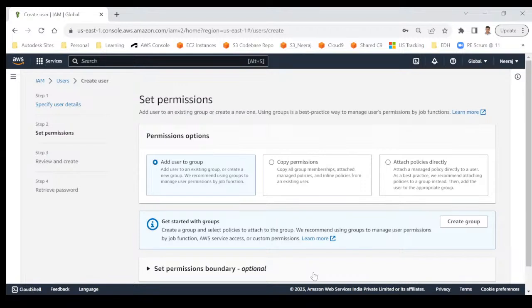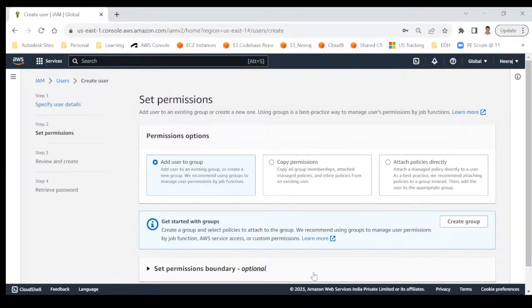There's a concept in AWS that we should always go with very minimum access. That means if the user needs to work on S3, only provide S3 access. If the user only needs to read data from S3, only provide read access. Never provide full access to everything. That's not a good practice. Tomorrow, as of today, you are giving only read permission to this user, but after one week or one month, the user wants to write some data into the bucket. In that case, he does not have access because you did not provide it at the time of creation.